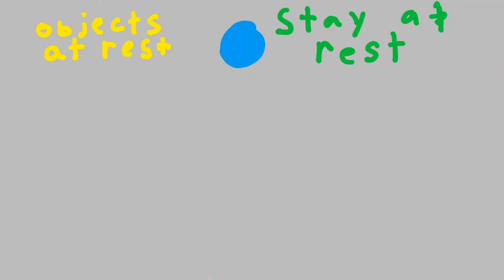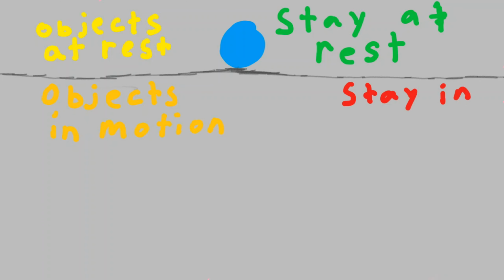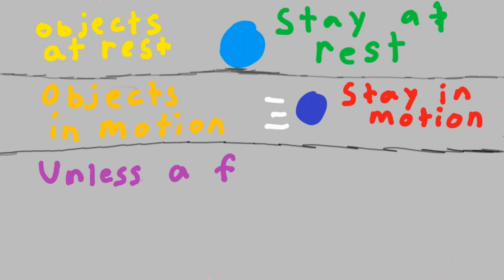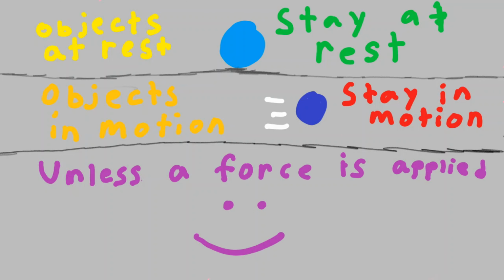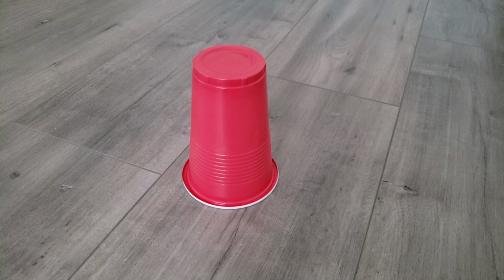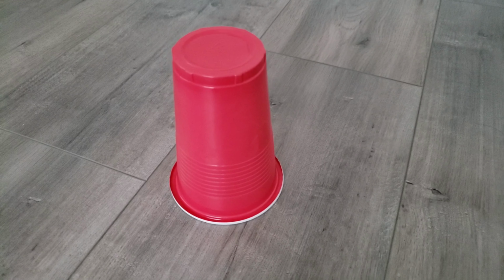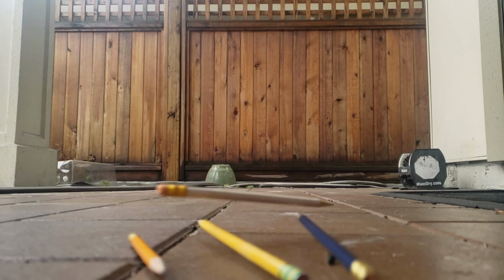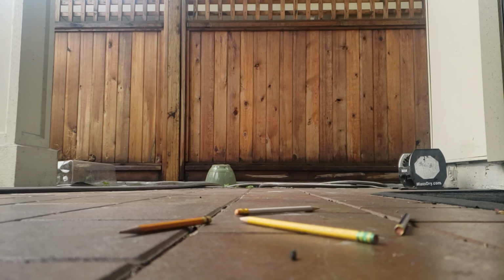Newton's first law declares that objects at rest stay at rest, and objects in motion remain in motion unless a force is applied. For example, this cup is going to stay still unless a force is applied. And these pencils will stay in motion unless a force is applied.